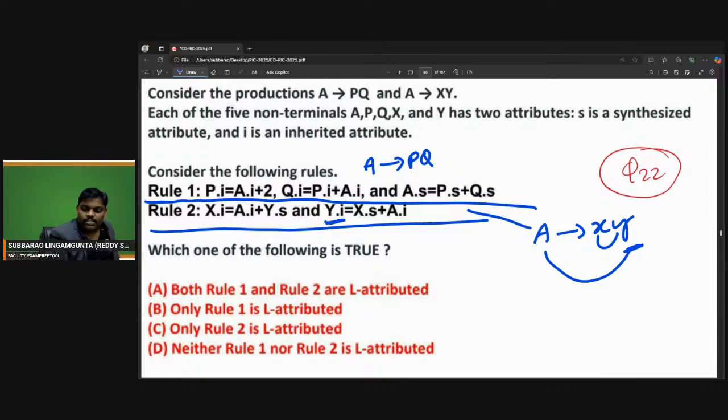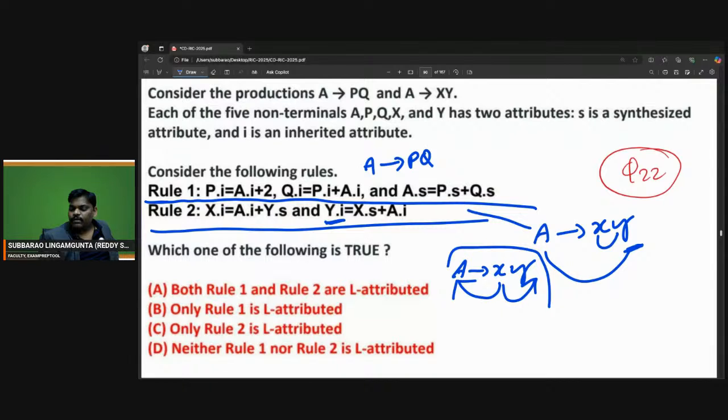A goes to XY, so X is taking from A, the parent, and also from Y. X is taking from the right sibling. So that is an indication that it is not L attributed.